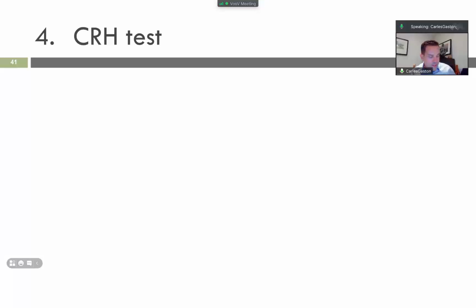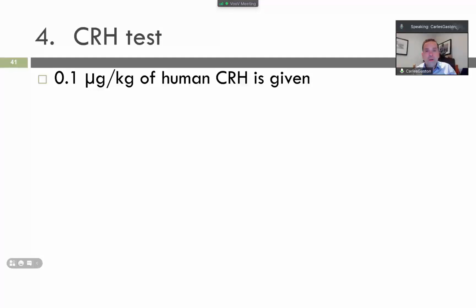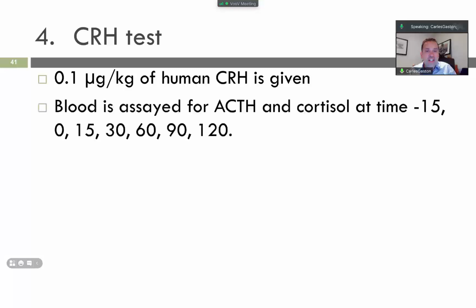And then there is a blood test, an assay for the production of ACTH in the anterior pituitary gland, right? And cortisol. So what is used is 0.9 microgram per kilogram of human CRH, and then different samples are taken and a blood test assay is measured at 0, 15, 30, 60, 90, 120 minutes, right? ACTH production and cortisol.